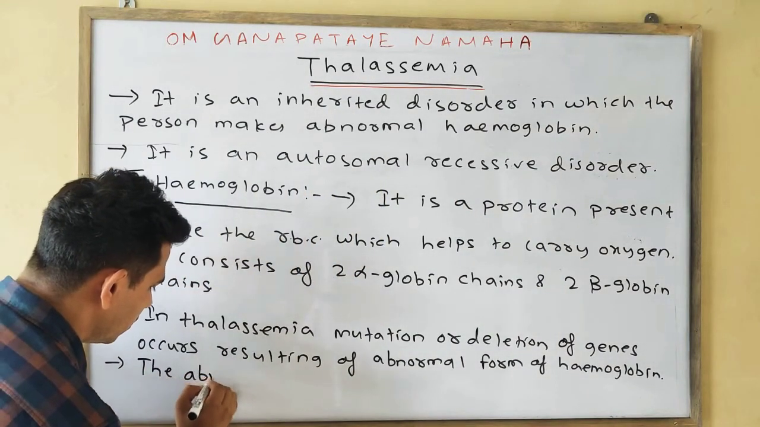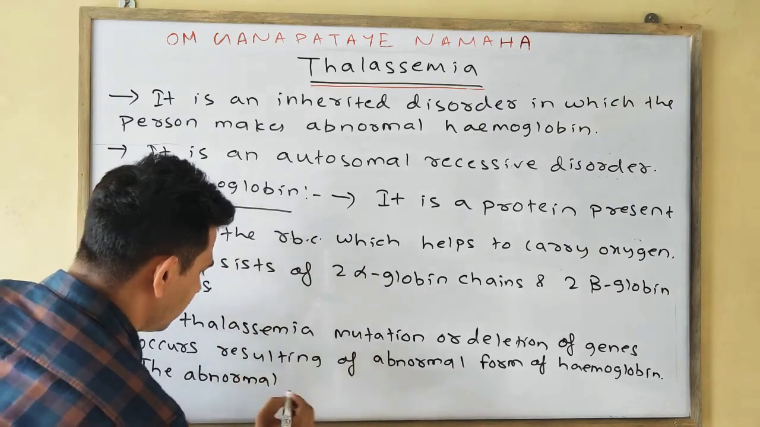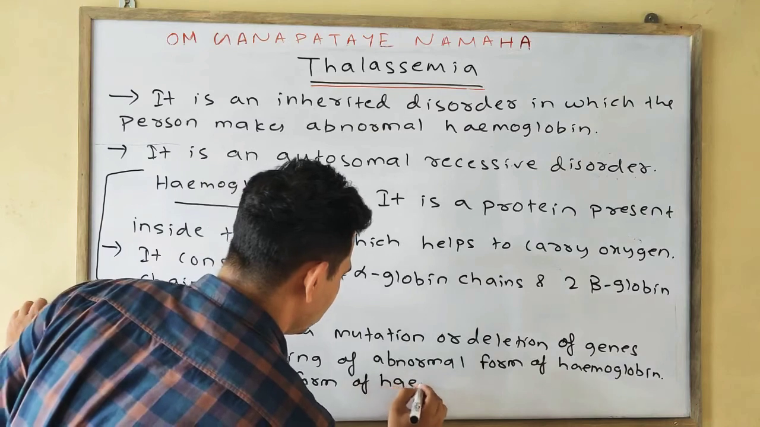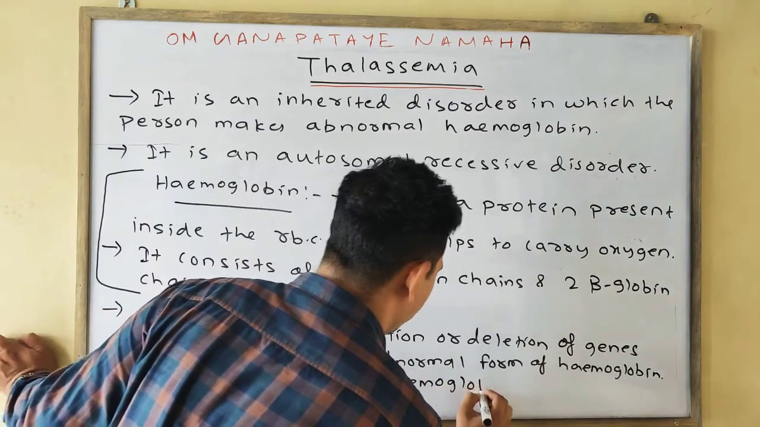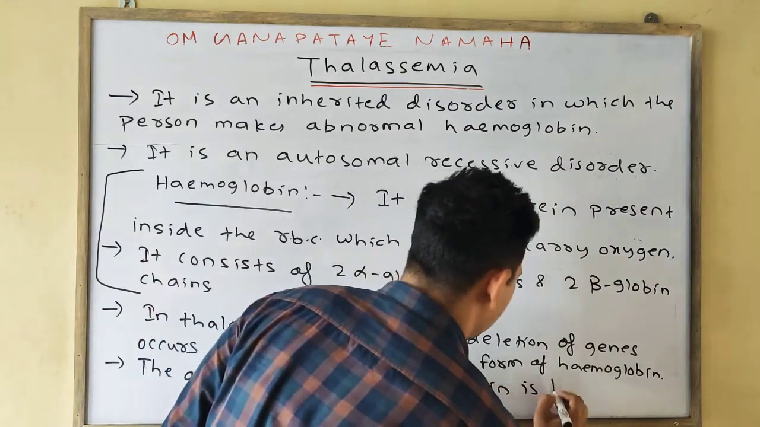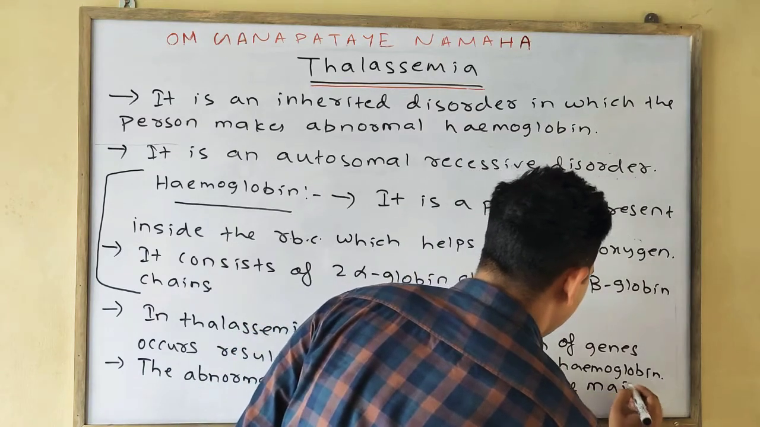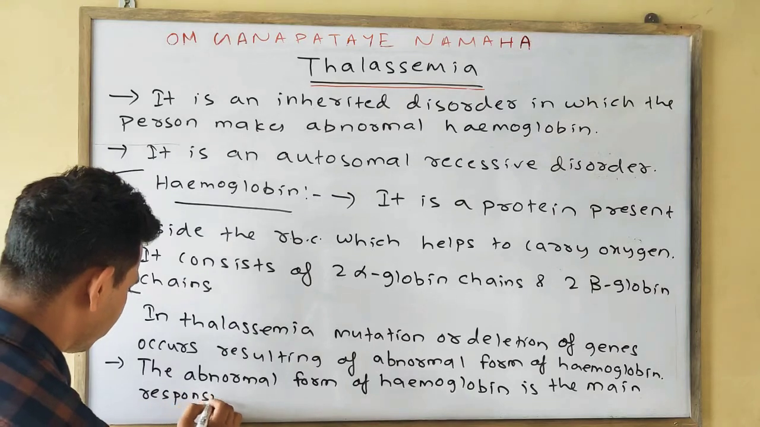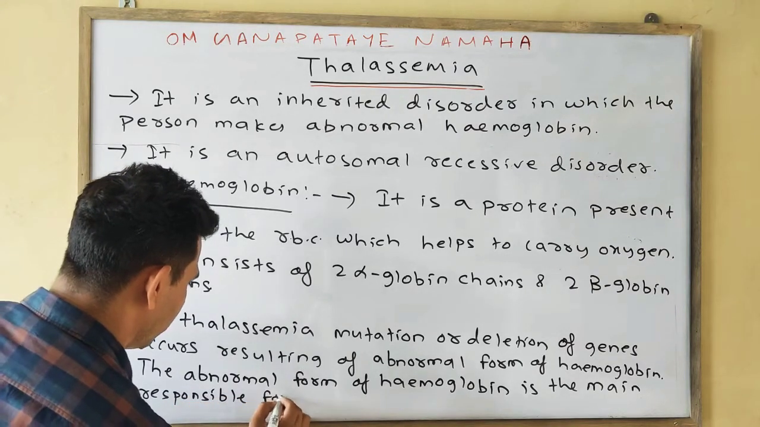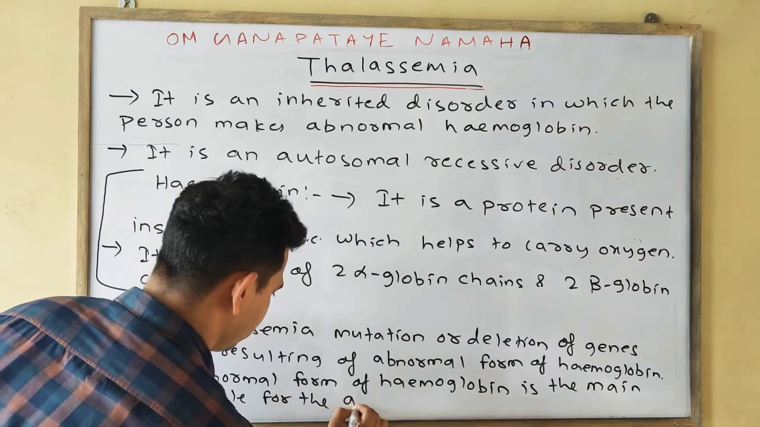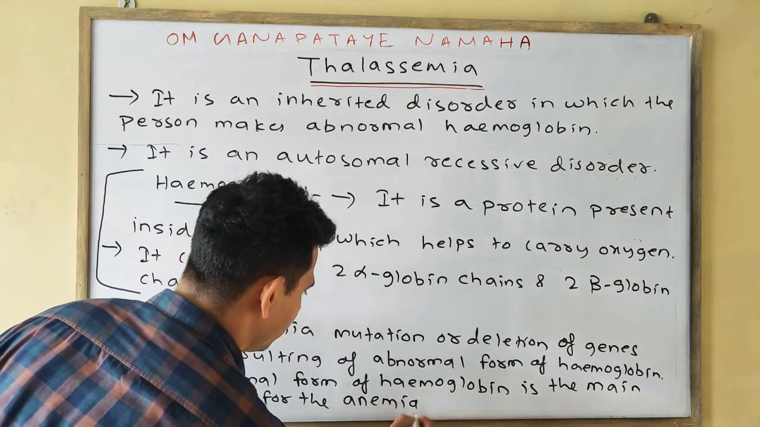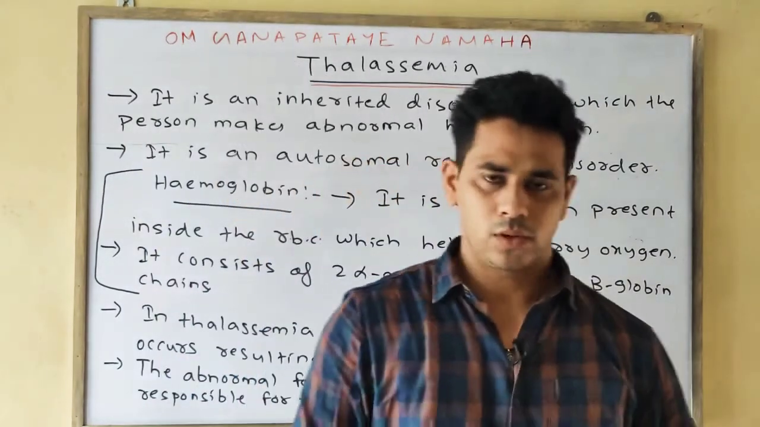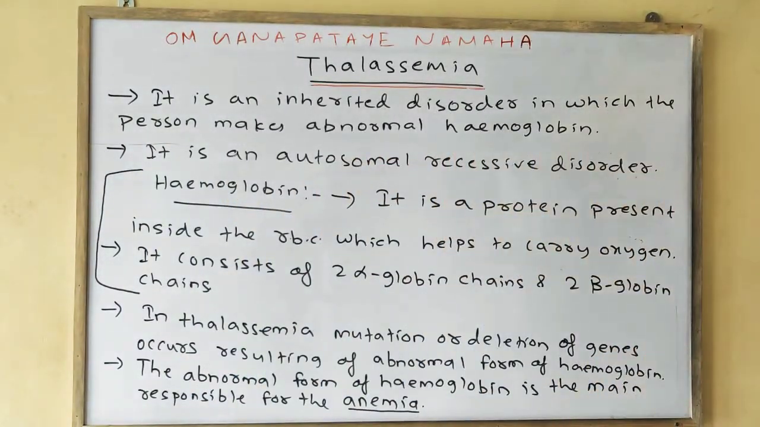The abnormal form of the hemoglobin is the main responsible for the anemia, means simply lack of blood disorder. Okay, so we have discussed.